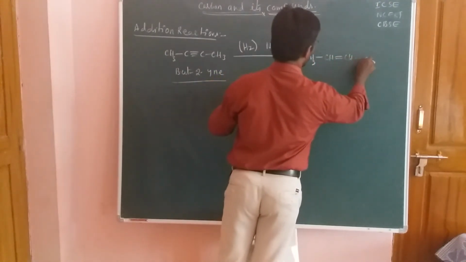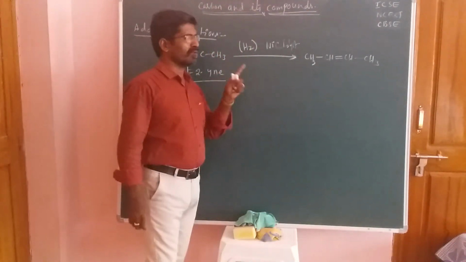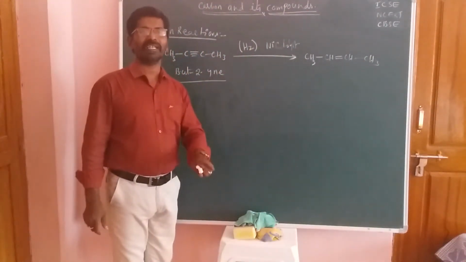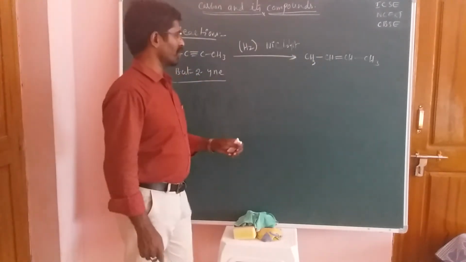So this type of compound, basically the alkyne compound, is converted into an alkene compound. The triple bond is converted into a double bond containing compound.